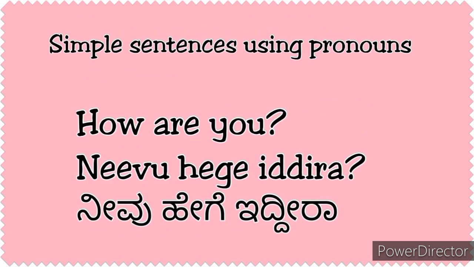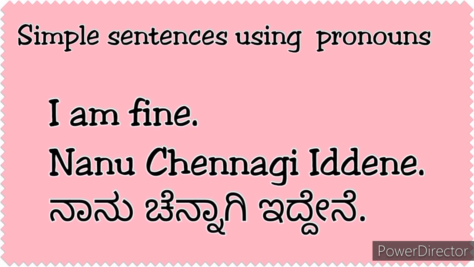Then when we meet someone, how are you? ನೀವು ಹೇಗೆ ಇದ್ದೀರಾ? How are you? Why am I pressing double D? Because there is a word, so we are putting ಒತ್ತಕ್ಷರ there: ಇದ್ದೀರಾ. ನೀವು ಹೇಗೆ ಇದ್ದೀರಾ? Generally when we meet someone, we use this one. The answer is I am fine: ನಾನು ಚೆನ್ನಾಗಿ ಇದ್ದೇನೆ. ನಾನು is a pronoun which we are using. ಚೆನ್ನಾಗಿ ಇದ್ದೇನೆ, I am fine. This is again a general talk which we use when we meet someone.